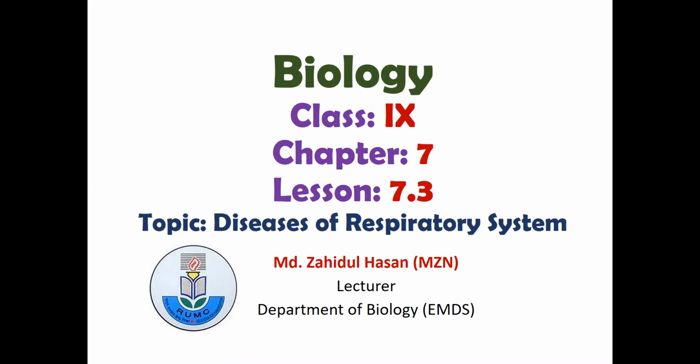Today we are going to learn from chapter 7, and our topic is diseases of the respiratory system. So we know that our lungs are an important organ of our respiratory system.